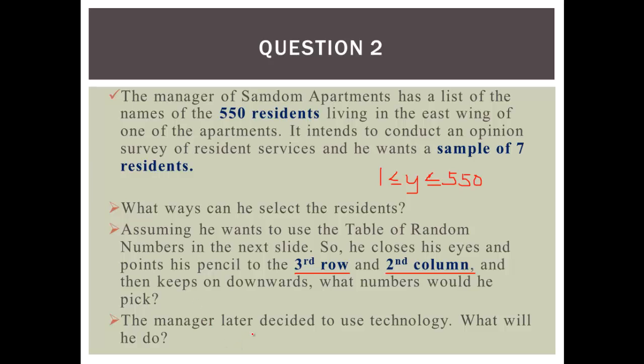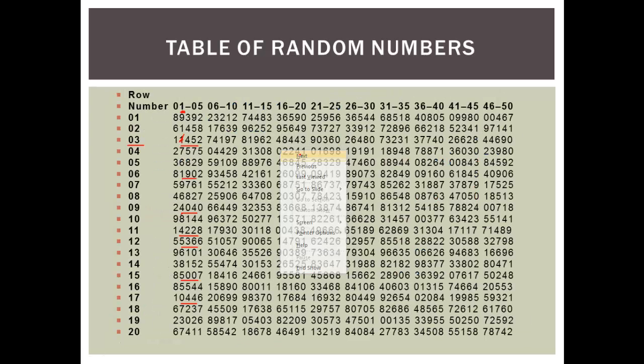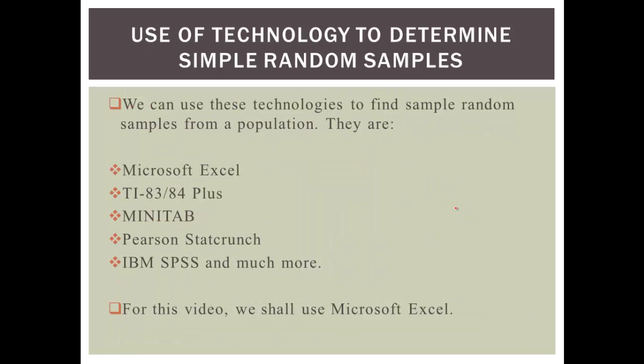Okay, previous slide. The last question. The manager later decided to use technology. What will he do? So that takes us to technology. The last slide: use of technology to determine simple random samples. We can use these technologies to find simple random samples from a population.